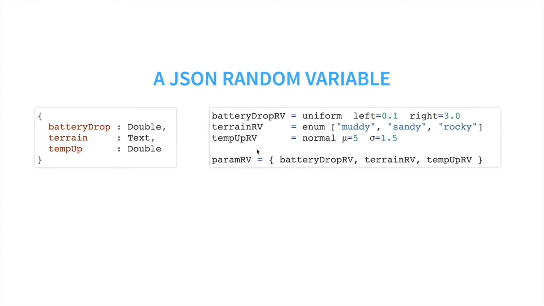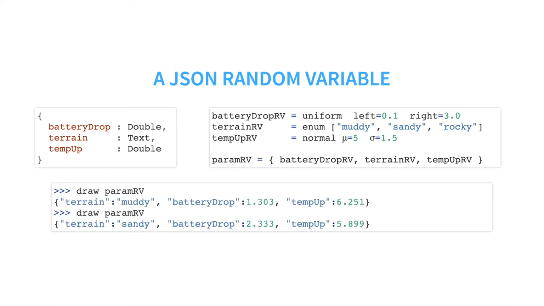Then, we wrap up these 3 parameters into a single random variable that produces JSON. In our command line interpreter, we draw 2 samples from this random variable and print the JSON out. We can see that the value for each parameter has been drawn from their own distributions.